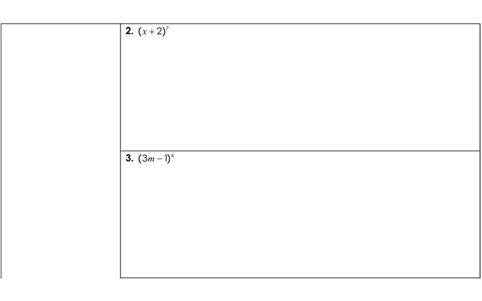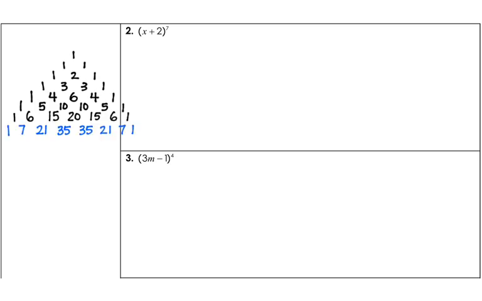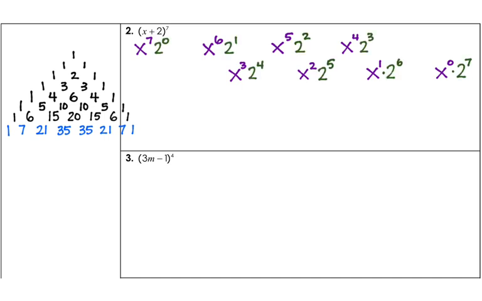All right, we're going to do expansion of x plus 2 to the 7th. So we have our 7th row. We could do it this way. I just did my 7th row, and now I have my descending order of the first term, x. I have my ascending order for the second term, which was 2. So I have all of that second term with the ascending degrees. I have my coefficients. I connect it with addition. So here we've done the expansion.